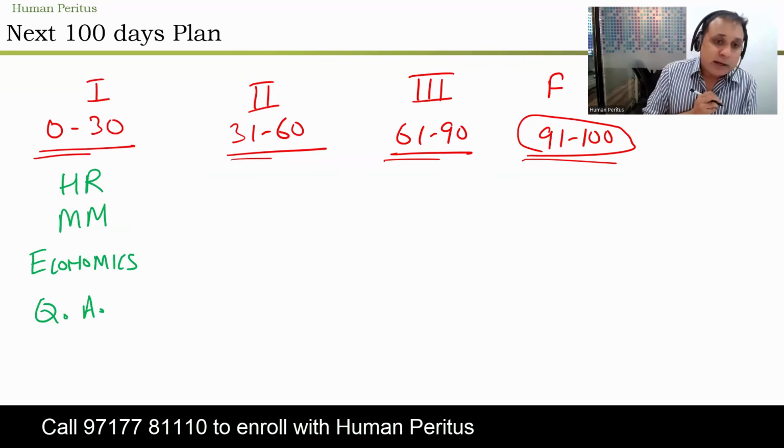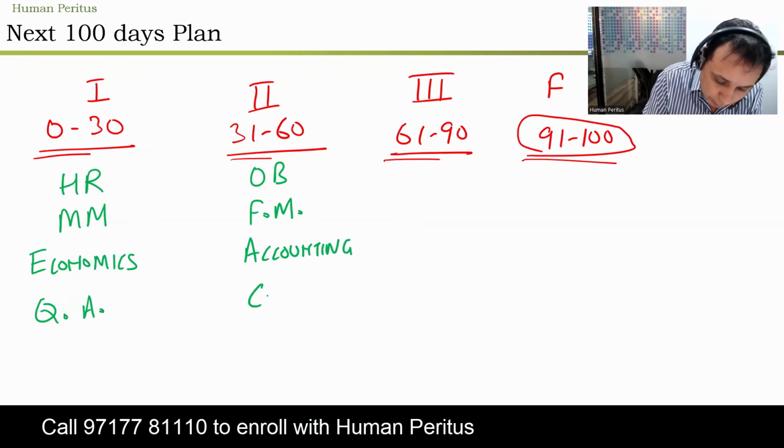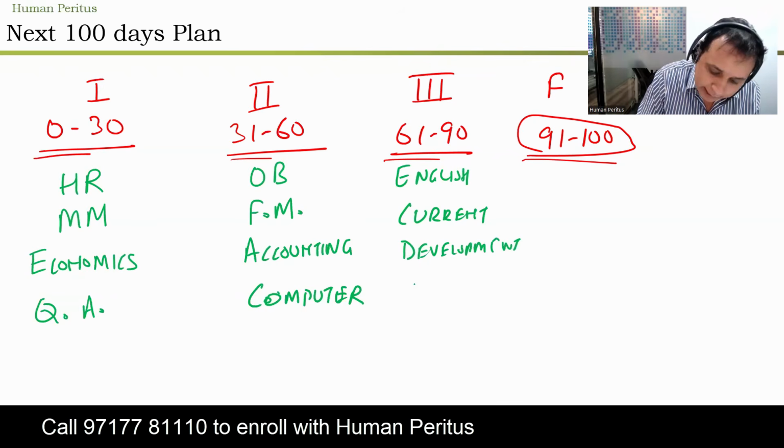Okay. 31 to 60 days, we'll do some topics of OB, we'll do FM, we'll do accounting, and we'll do computer knowledge. 61 to 90 days, we'll do English, we'll do current events, plus development scheme, and we'll do some topics of reasoning.